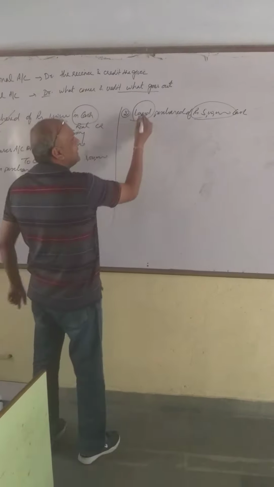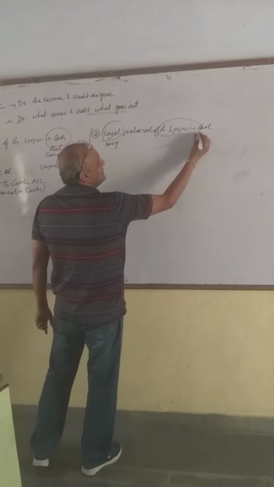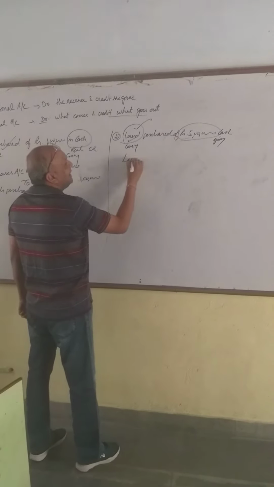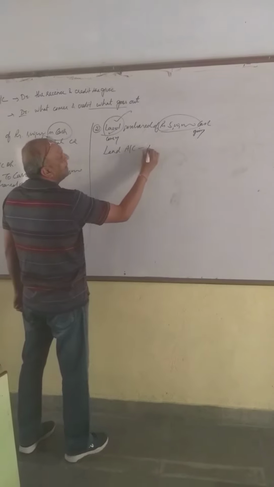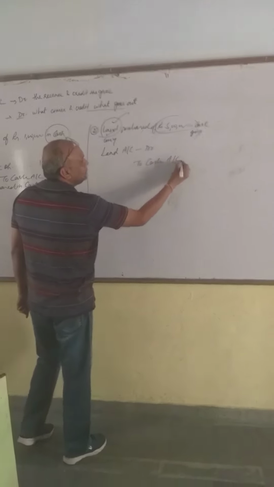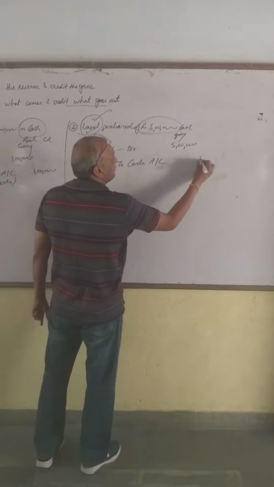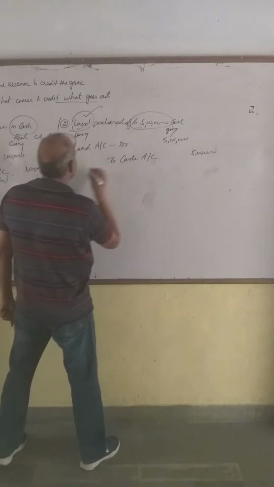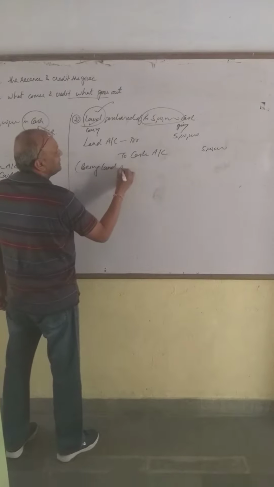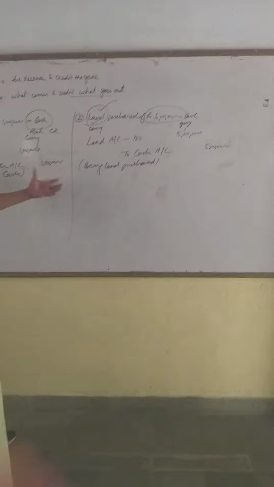What is coming over here? Land is coming, and what is going? Cash is going. So the thing which comes is to be debited. So here what am I going to debit? Land account debit, and what is going from us, to cash account. How much amount? 5 lakh rupees. Narration: being land purchased.